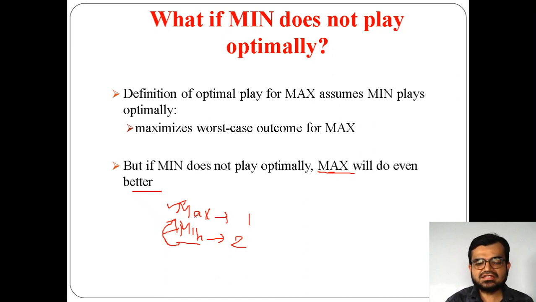Optimally means max will try to maximize the performance of one, and minimum means it tries to reduce the performance of one only, not two. If minimum doesn't work well, that means it is unable to reduce the performance of one. That means max will work more efficiently. The probability of winning for max if the minimum does not play optimally is more compared to when max and minimum both work optimally. So you can play back this video again so that you can understand this well.